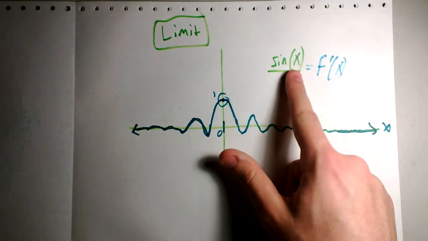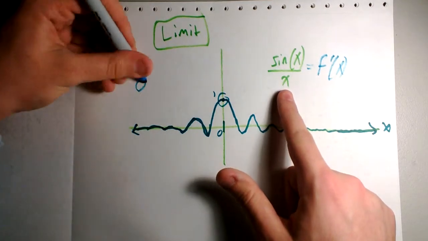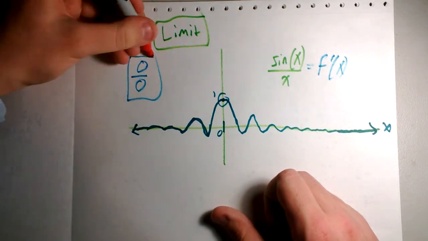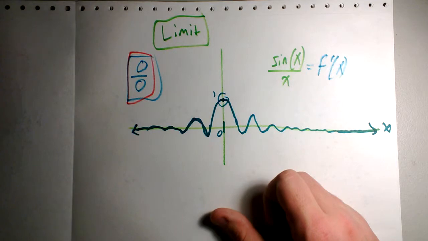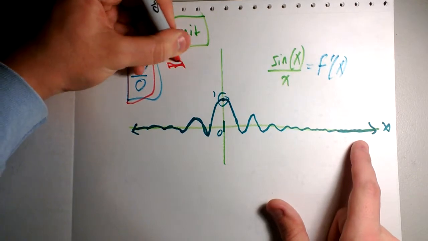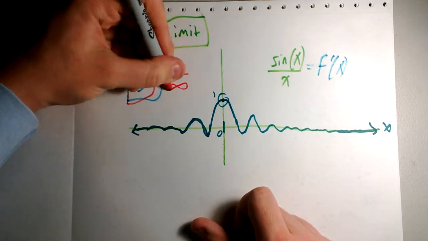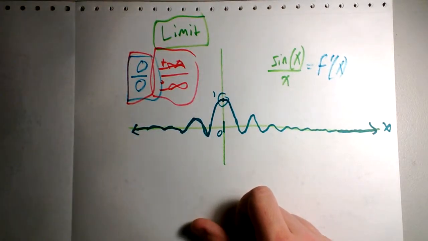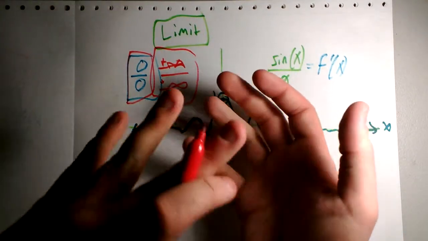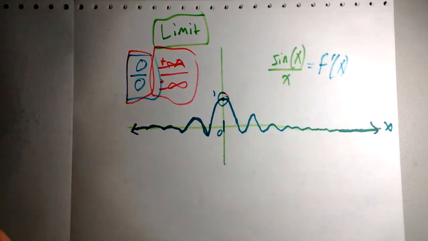Because if I plug in 0 here, sine of 0, we know to be 0. And if x is 0, we know that to be 0. 0 over 0 is what we call indeterminate, meaning it has infinite or no defined answer. So getting 0 over 0 is a problem. Another problem would be infinity over infinity or negative infinity over negative infinity. It doesn't matter as long as there's infinity on top and bottom. That's another indeterminate form that happens a lot. And limits reconcile these. It's just an algebraic tool to get around all of these problems that mathematics gives us.